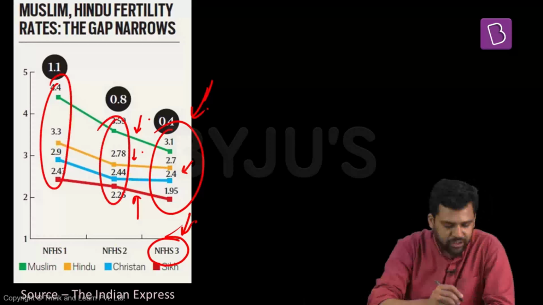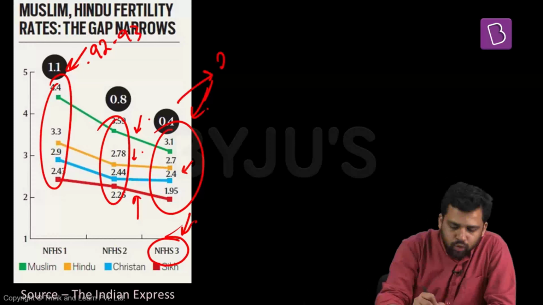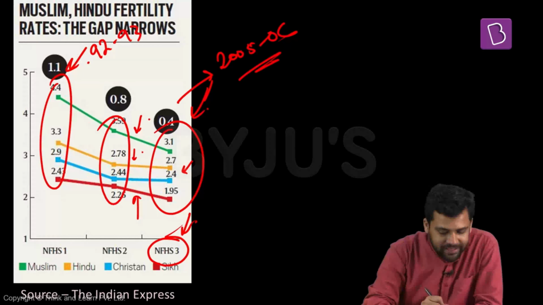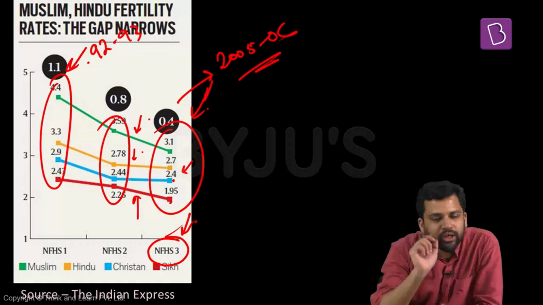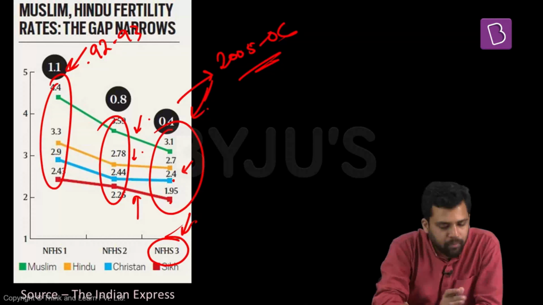But again, this gives us a rough representation. So this first data is from around 1993, and the third data is from 2005-2006. What you can note here is the fertility rate among Muslims is higher than the fertility rate of Hindus, and the fertility rate among Hindus is higher than the fertility rate of Christians, which is again higher than Sikhs. So among different social religious communities, the Sikhs have the lowest fertility rate, but Muslims have the highest fertility rate. And all the phases are the same. Muslims continue to have the highest fertility rate.